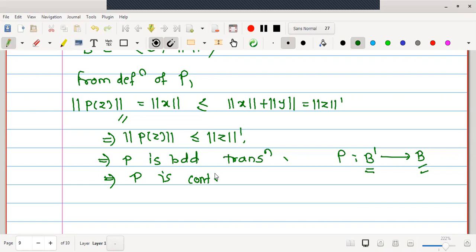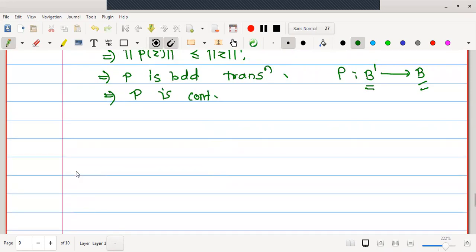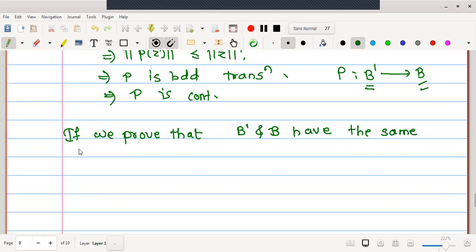Now, in order to prove that P is continuous from B to B, we will prove that B dash and B have the same topology. Therefore, if we prove that B dash and B have the same topology, then P will be continuous.